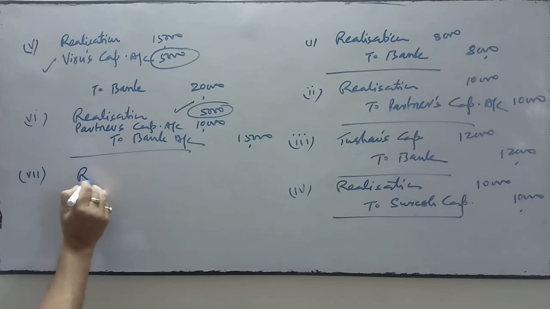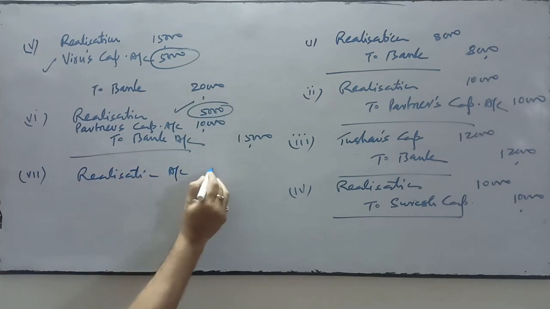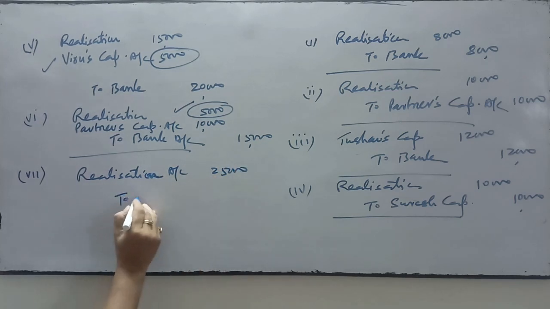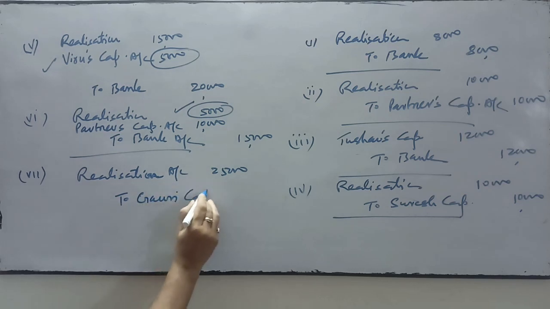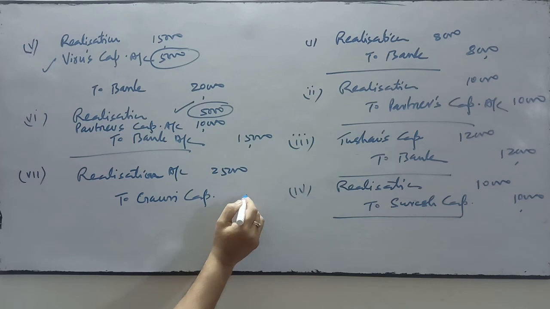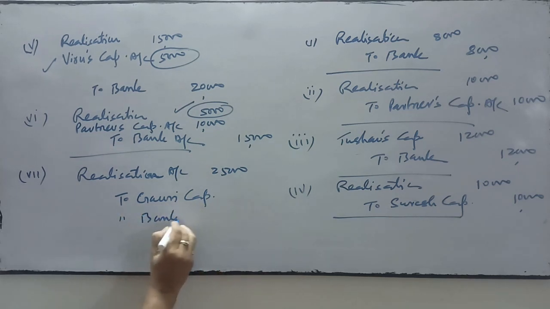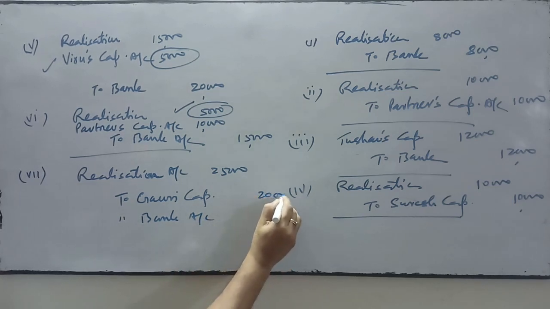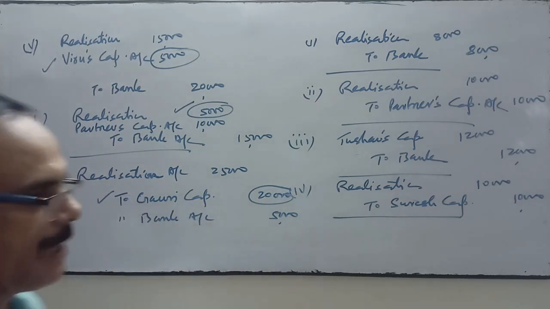So realization account will be debited with 25,000, Gauri's capital account will be credited, and bank account will be credited with 5,000 paid by the firm. The difference amount, 20,000, will be transferred to Gauri's capital account.